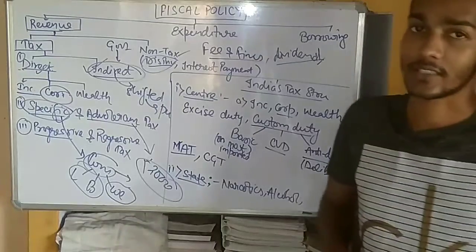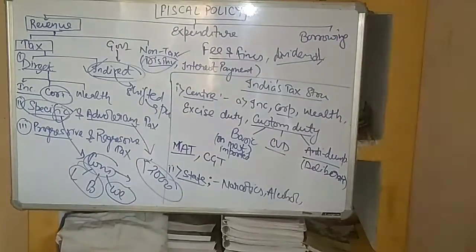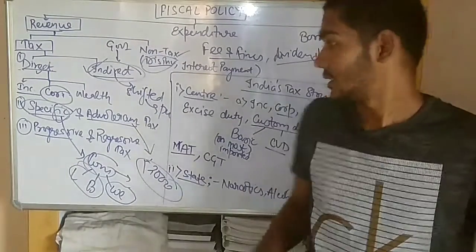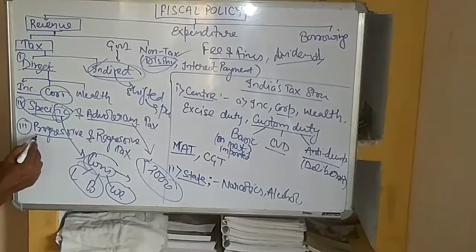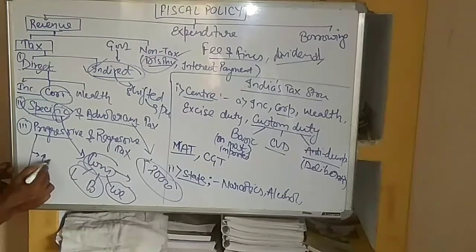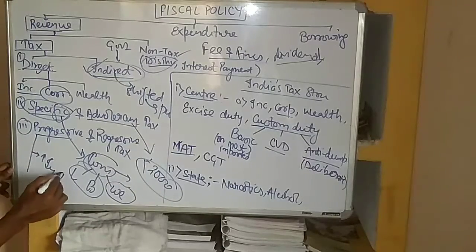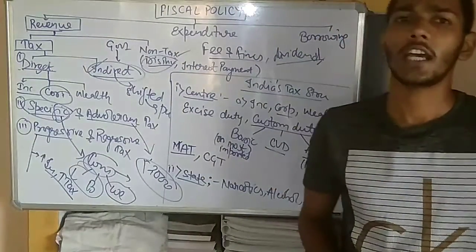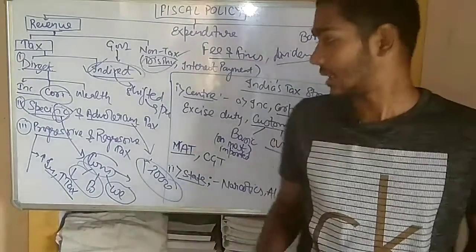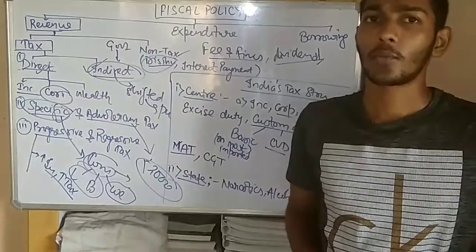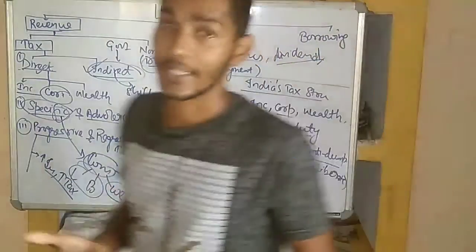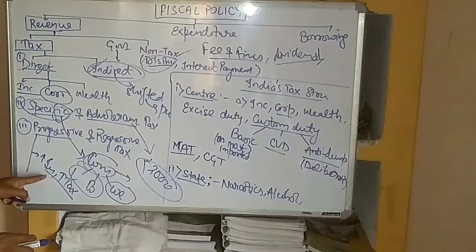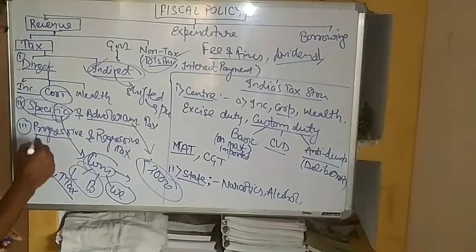Now, progressive and regressive tax. Progressive tax is a tax which is imposed by a country when the income of a person goes beyond a certain limit. It means that as the income increases, the tax increases. Why does tax increase as the income increases? Because every government follows the principle of equality, and they have to put all the persons at the same level, so that everyone can develop himself. When the income increases, the tax also increases. That tax is known as progressive tax.